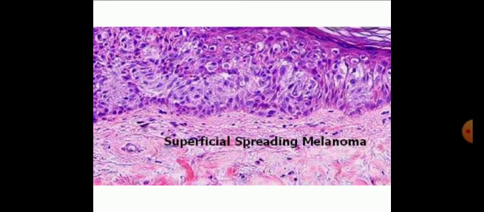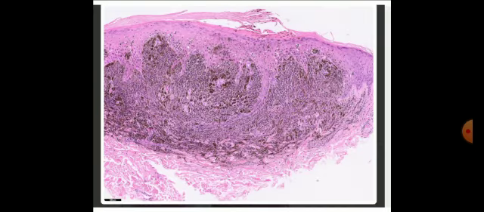Here this is a superficial spreading melanoma, in which it invades horizontally into the epidermis, but not downward into the dermis. So it is known as superficial spreading melanoma. Here there is a brown black pigmentation of the melanin in malignant melanoma.